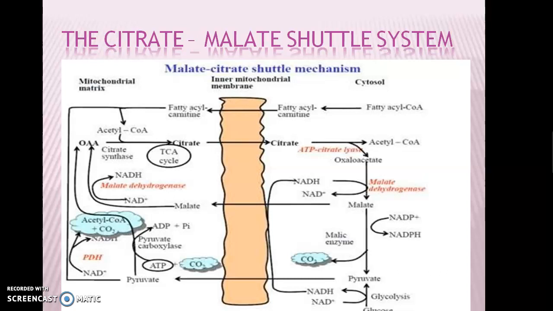Acetyl coenzyme A that enters the cytosol is used in lipogenesis, and the oxaloacetate forms malate, which enters the mitochondrial matrix, where malate forms oxaloacetate, which is again utilized for transporting another molecule of acetyl coenzyme A from the matrix to the cytosol.